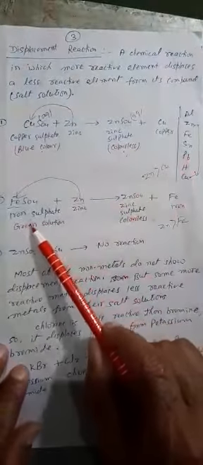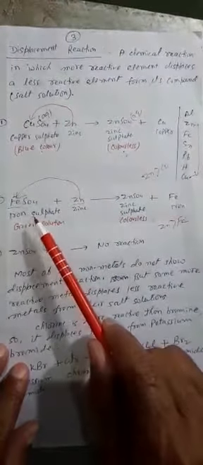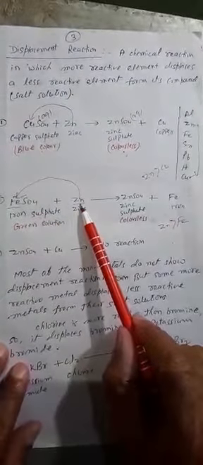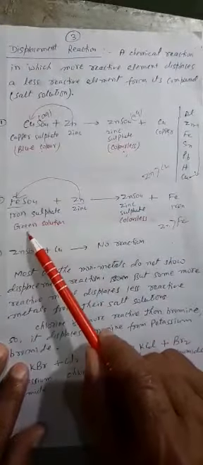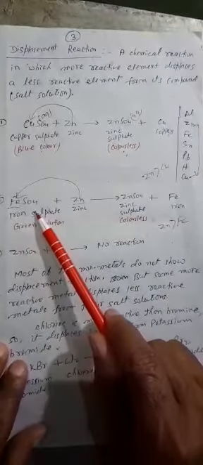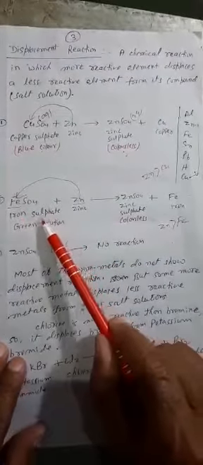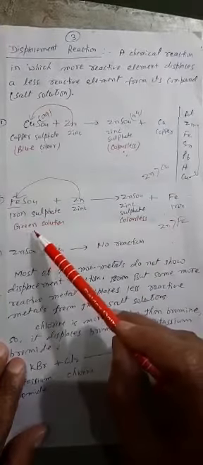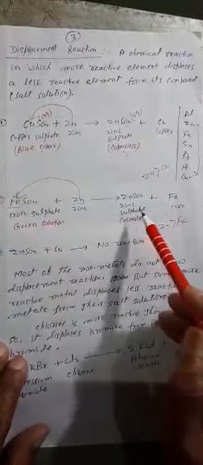Here is another question: why, when some pieces of zinc are placed in iron sulfate solution, does the color of the solution change? What is the color of FeSO4? Iron sulfate is a green solution. When zinc is placed, iron is replaced, and slowly iron sulfate changes into zinc sulfate. The color of zinc sulfate is colorless. It has no color. So after some time, the color of iron sulfate changes into the colorless solution of zinc sulfate.